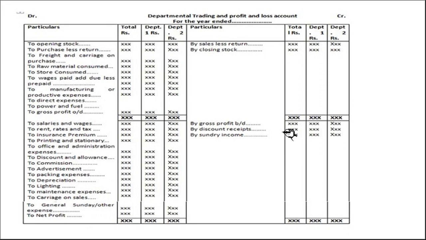Here discount received, sundry income, commission received, something like that. So this is a general thing. The only difference is if there is transfer at selling price, then there is a reserve. Otherwise everything is the same.